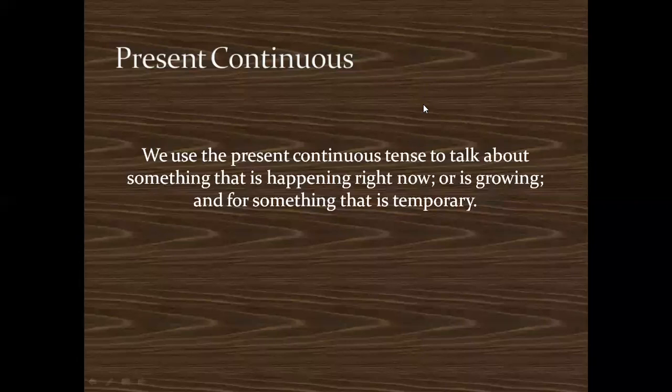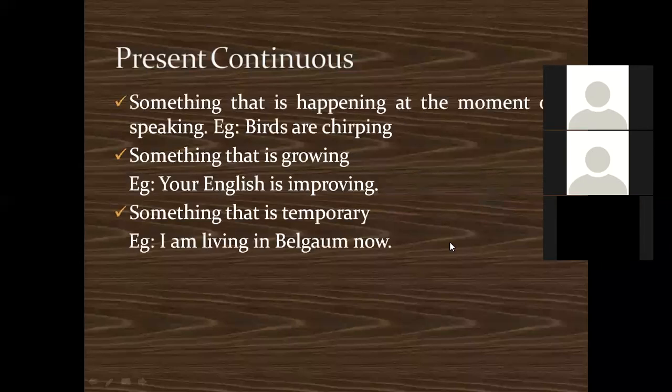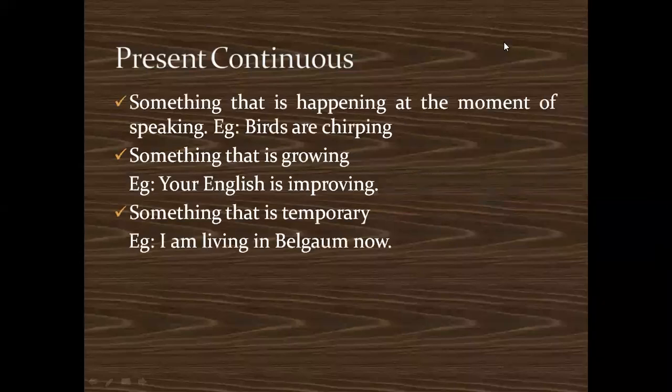So we use present continuous tense to talk about something that is happening right now, or is growing, or for something that is temporary, something which is happening now but which may be temporary. So let's take examples, okay. So the examples could be, okay, something that is happening right at the moment. What is happening right at the moment? I already gave an example. I am teaching tenses, you are learning tenses, okay. So this is happening right now.